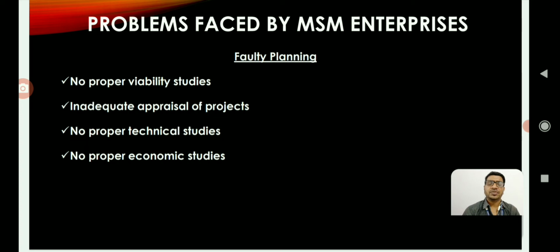Project appraisal is very strong on paper, but when it comes to implementation, various dimensions will be changed in the project. Accordingly, it leads to the ultimate failure of the enterprise. And third one is no proper technical studies. A weak technical study may cause overall organization failure. And fourth one is no proper economic study, where there is cost and demand analysis and concentration risk. Economic feasibility of the study is very much required. This is another lag area of micro and small enterprise management.